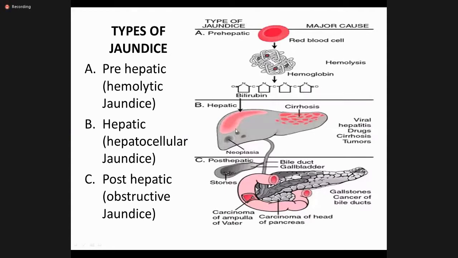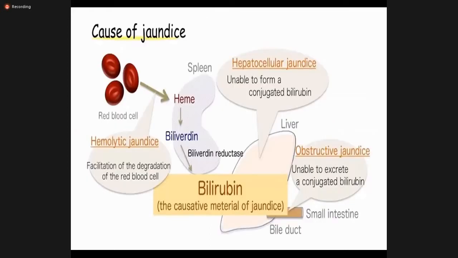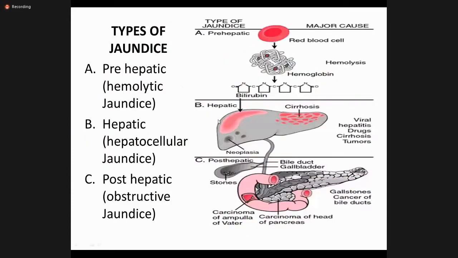So in a patient with hepatocellular jaundice, you will have an increased total bilirubin level. You can have both conjugated and unconjugated hyperbilirubinemia, and the liver enzymes, which are SGPT and SGOT, or ALT and AST, the hepatocellular enzymes, are very much raised in a patient with hepatocellular jaundice. So whenever a patient comes to you, you should be able to differentiate whether it is a hemolytic jaundice, a hepatocellular jaundice, and the third, our topic, is the obstructive jaundice,